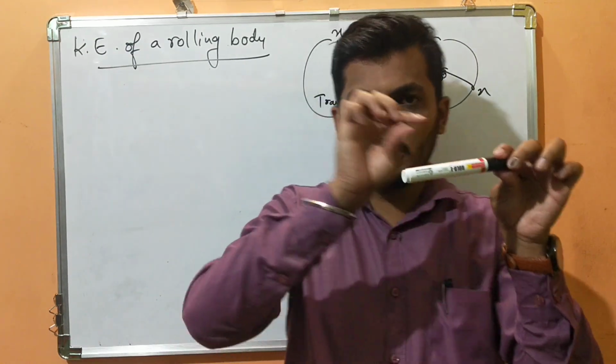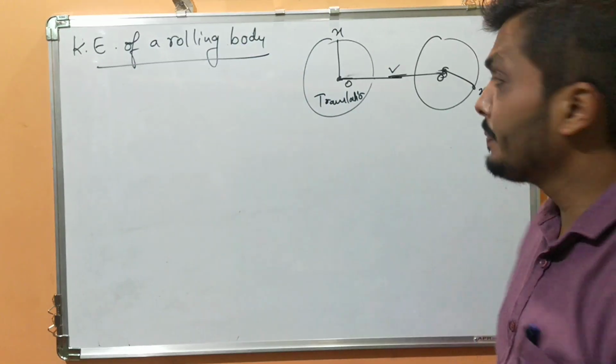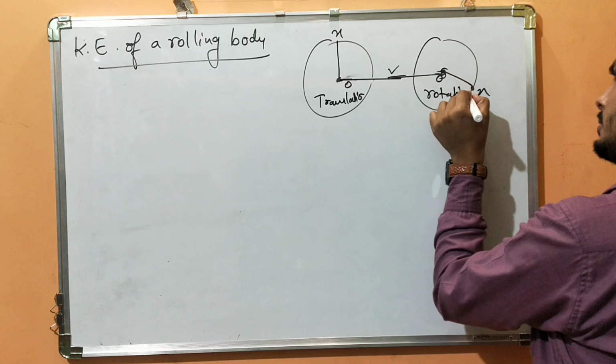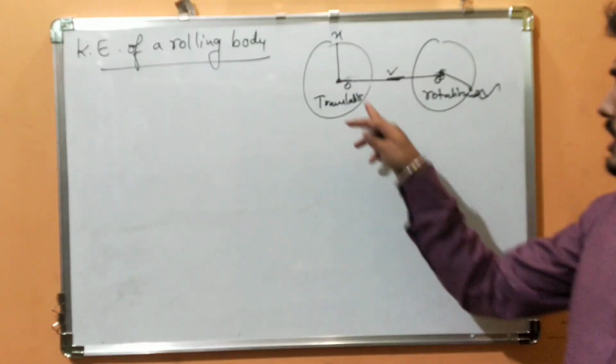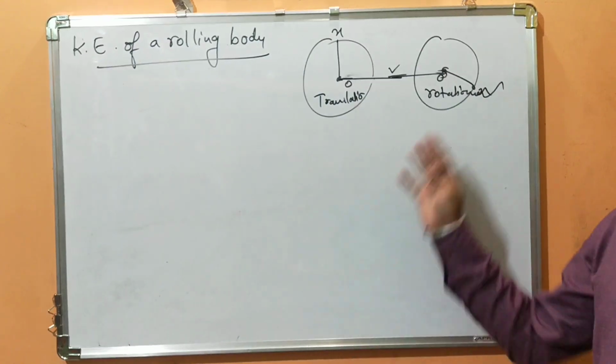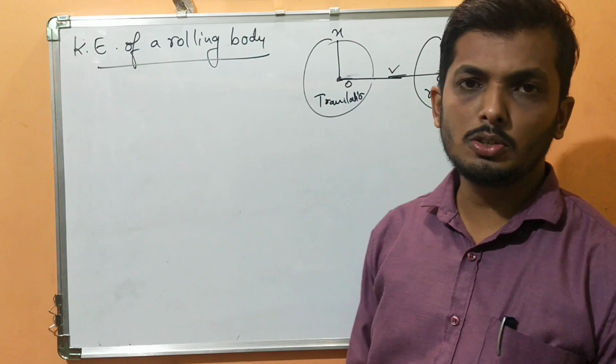But the center of mass is going straight, so it is satisfying the translational motion property. And the other particles are obeying the rotational motion property. So let us find the kinetic energy of this particle and the kinetic energy of these particles. When I add both, I am going to get the kinetic energy of the rolling body.